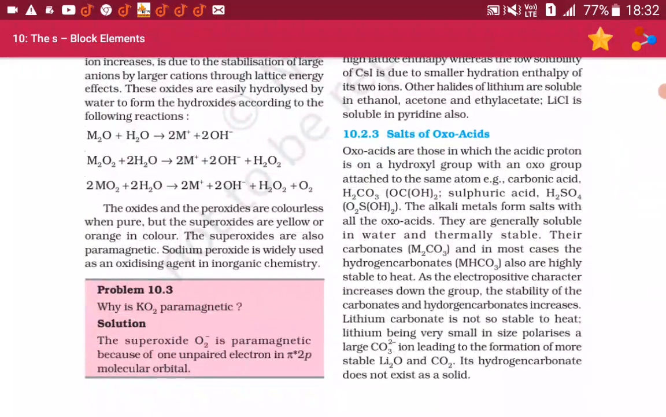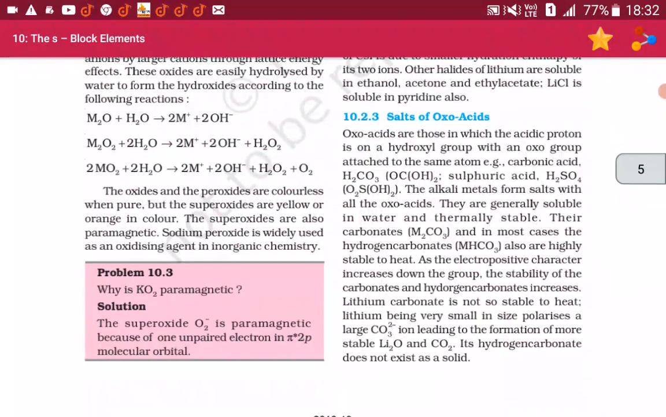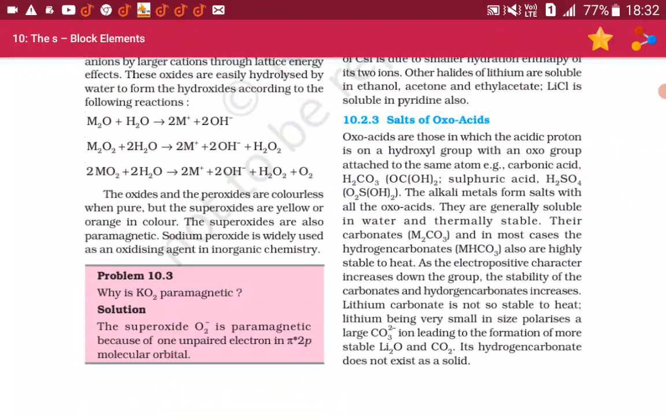10.2.3 Salts of oxoacids. Oxoacids are those in which the acidic proton is on a hydroxyl group with an oxo group attached to the same atom. Example: carbonic acid H2CO3, OC(OH)2, sulfuric acid H2SO4, O2S(OH)2. The alkali metals form salts with all the oxoacids.